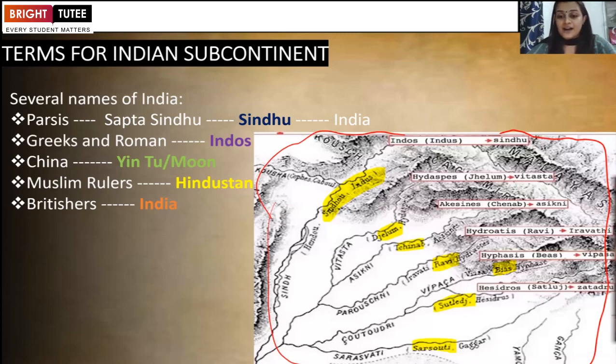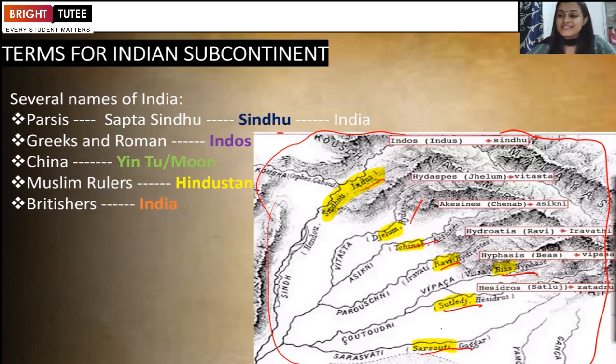the area which is near 7 rivers: Indus, Jhelum, Ravi, Chenab, Beas, Satluj, and Saraswati. These are the 7 prominent rivers which were mentioned in the Rig Veda also.